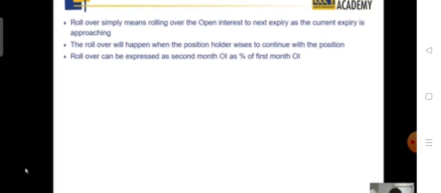Again, I'm throwing a caveat. Do not trade purely on the basis of one data point. At a consolidated level, you should form a view from each data point, and whenever the majority of the data is suggesting a similar kind of view, then you should trade, otherwise you should not trade. That's the philosophy which everyone should follow.